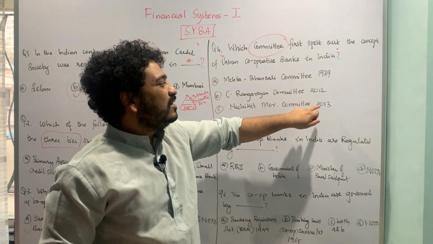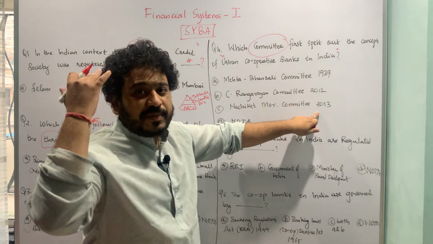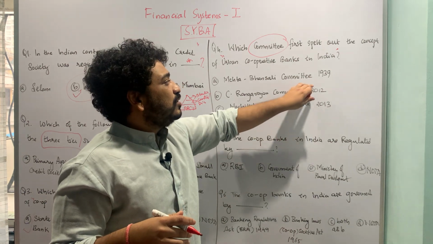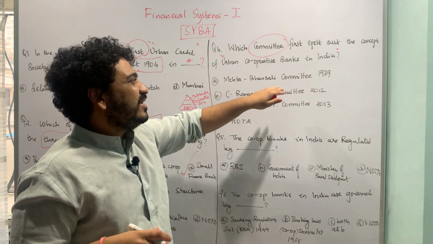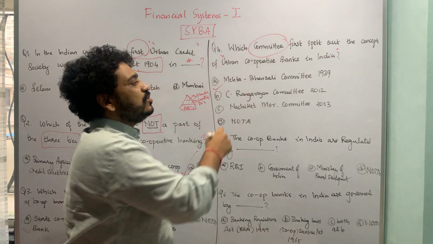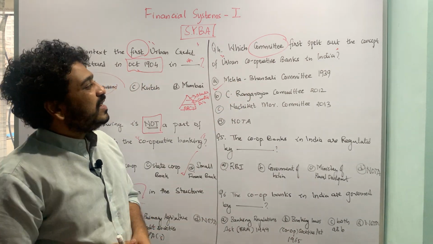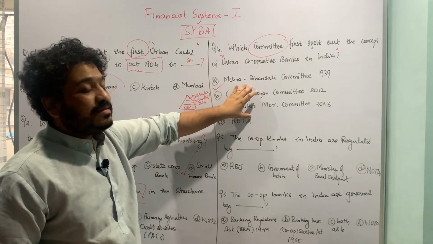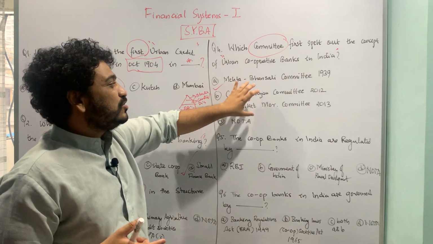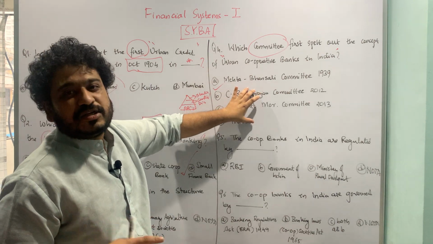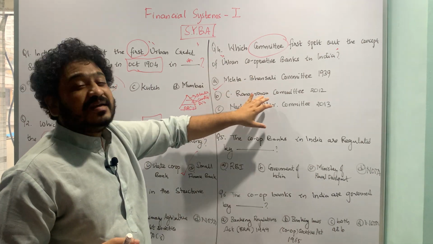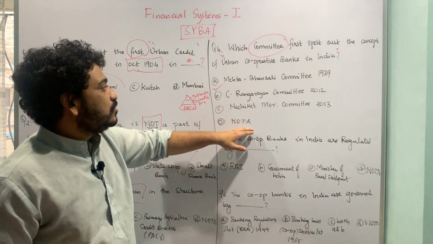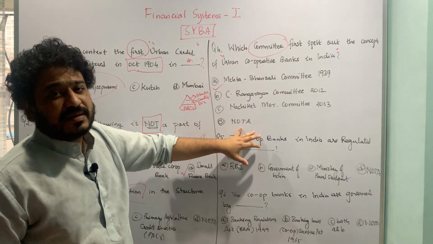Obviously it has not been done in 2012 and 2013 because cooperative banking in India has operated for a very long time. So you can guess that the correct answer is the Mehta Bhansali Committee, option A, the Mehta Bhansali Committee of 1939. This is how you can solve MCQs, but at times you have to be really careful because your pre-existing knowledge base has to be enough to make a guess from the available options. So this is how you can solve the fourth MCQ.